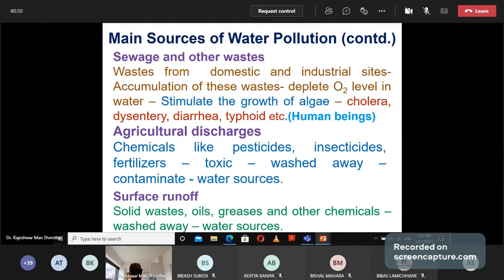Surface runoff. On surfaces, parking has been done. Correct? And on parking areas, the solid waste, oil, grease, and other chemicals are washed away by rainwater, and they contaminate the water sources. In this way, surface runoff means the moving of water from the surface.